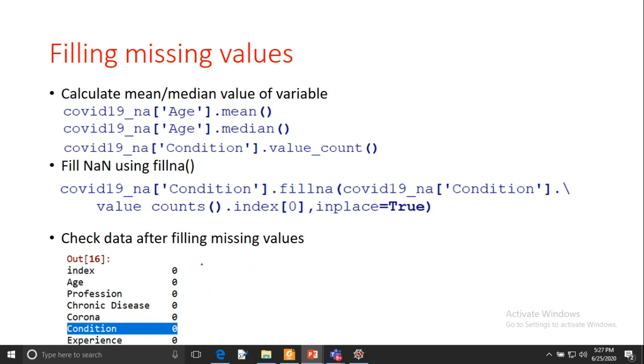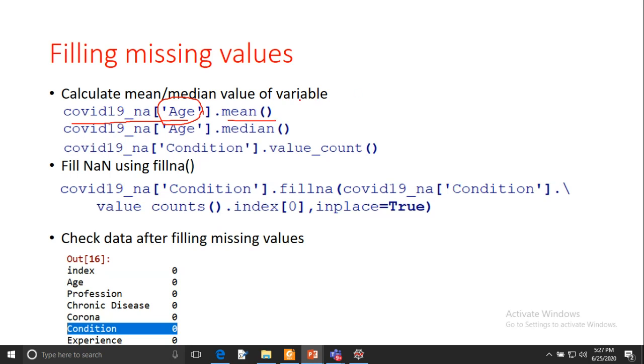So if you want to calculate the mean, you can use COVID_19_NA, this is the name of the data frame, and I am passing the name of that particular column, dot mean. This is the function in pandas that we can use directly.